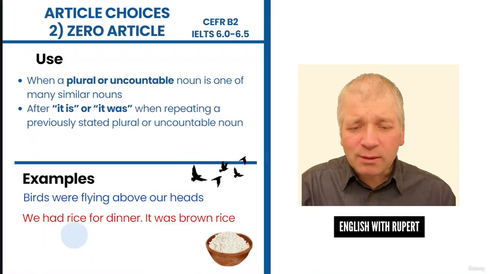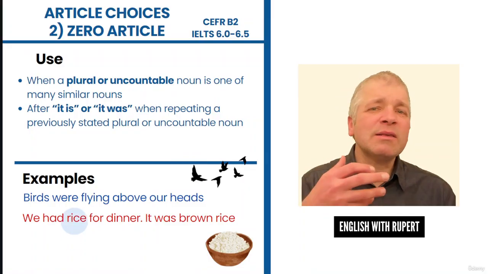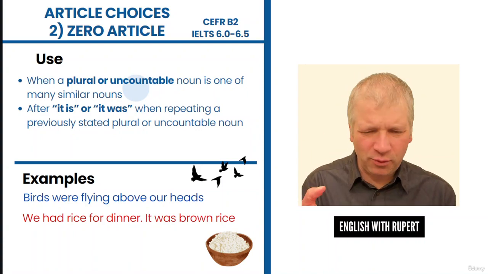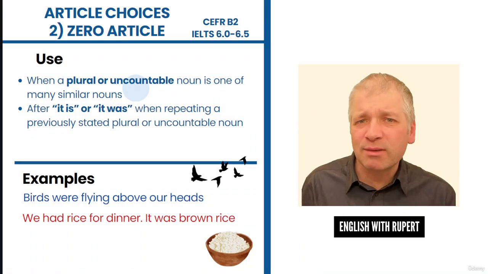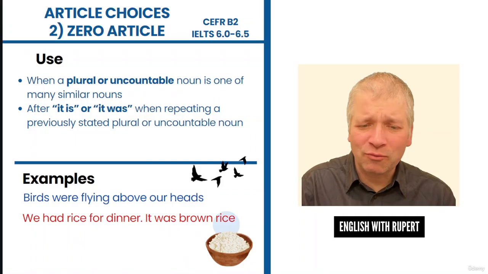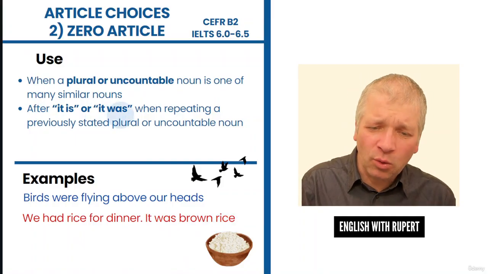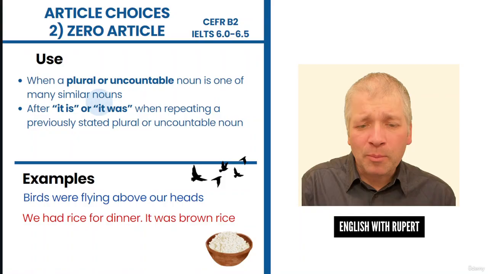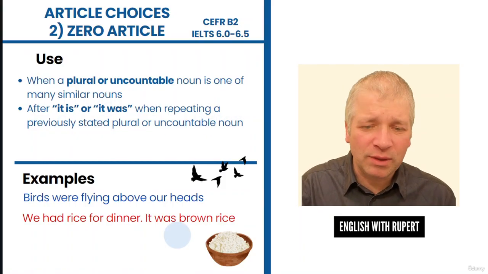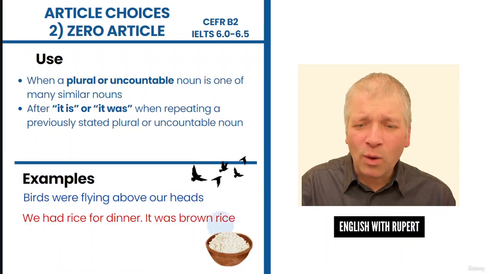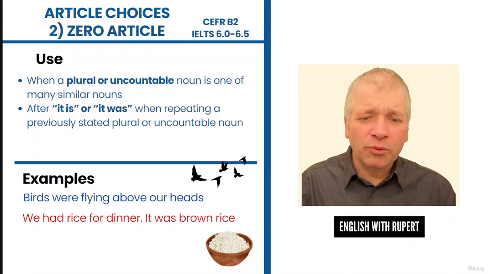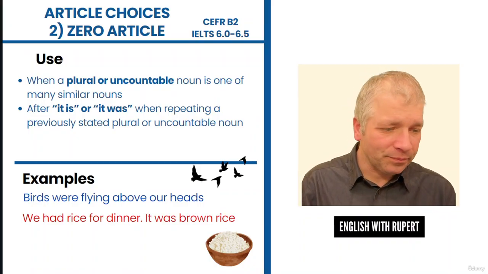Here we had rice for dinner. Now, rice is uncountable. You can't count rice. You can't say 1 rice, 2 rice, 3 rice, 4 rice. There's too much of it, so you just say rice. And then in the next sentence, it was brown rice. So after it is or it was, when repeating a previously stated plural or uncountable noun, again, zero article. There's no article before the rice once again. Let's go on to some extra rules to do with the word the.